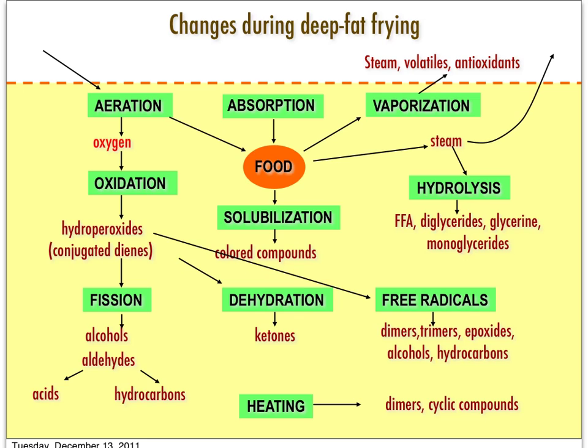As a result, when we have more free fatty acid accumulated in the oil, it will reduce the smoke point of the oil, which means that the more you use the oil repeatedly, the next time you use it, you will see that the oil will start to produce smoke and also start to produce foam, even at a lower temperature. So in other words, the quality of the oil will be reduced.